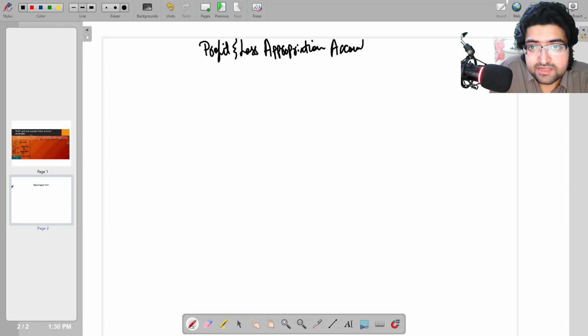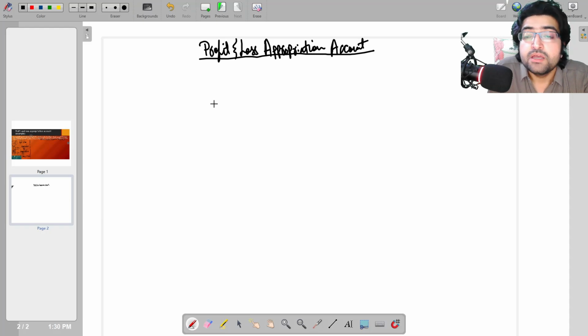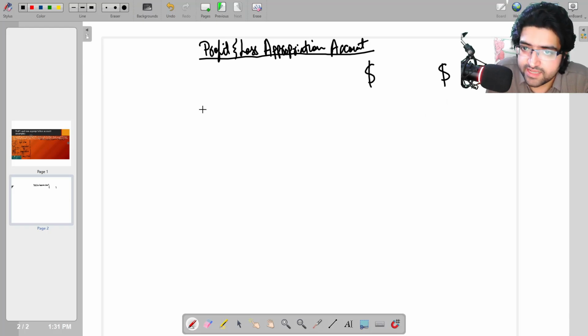Okay, it is a separate statement after your income statement. So don't get confused. But this starts where the income statement ends. The income statement ends at profit for the year, and this statement begins with that. So we will use two columns, one for your working and one for totals as always.